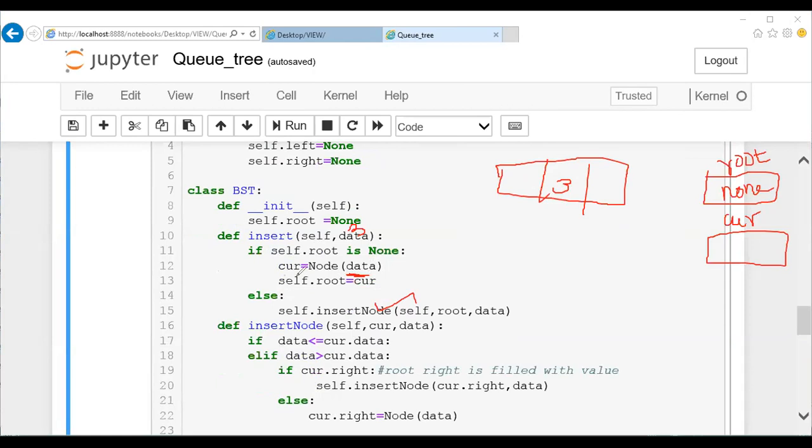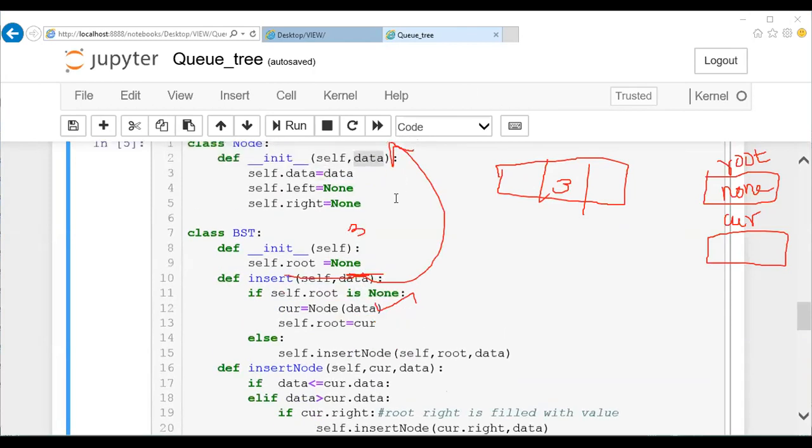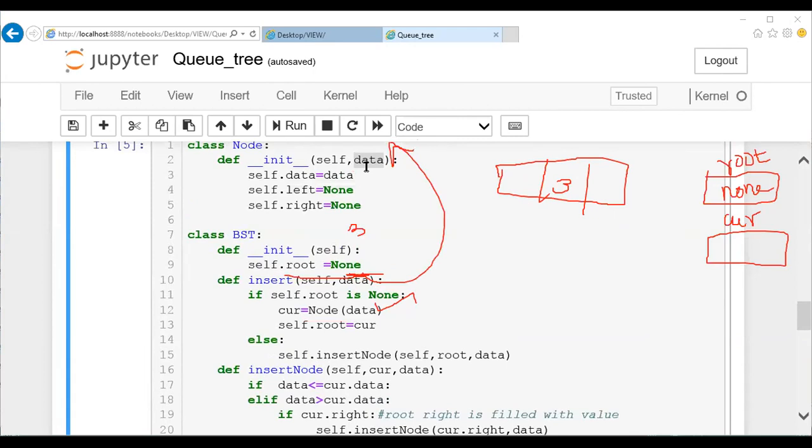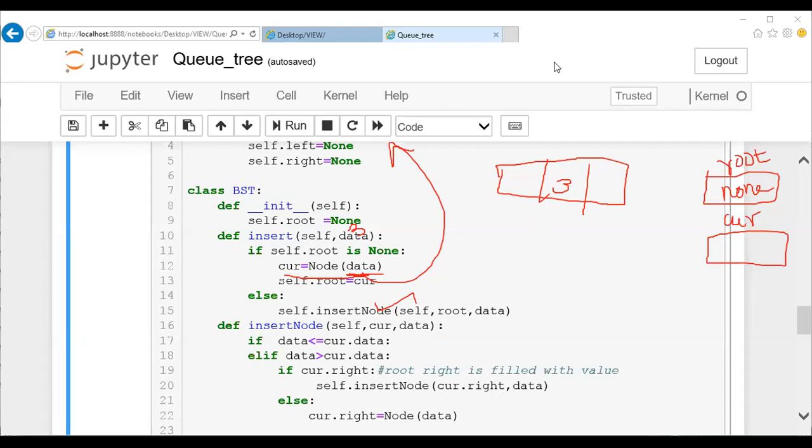So when this line is executed, make sure that whatever data is passed here will be thrown back to this particular class called node, and here this data will be received and assigned to the data part of it. So in a node, the data part is at the center, it will be assigned there. So this is assigned, and followed by it, I'll make my root node the current node.